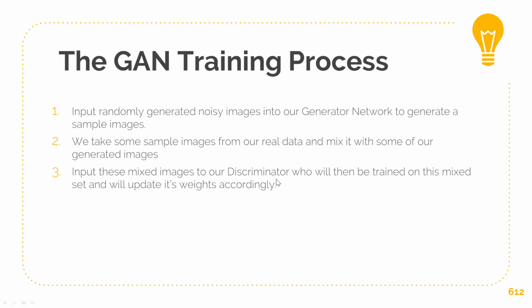So the discriminator receives these inputs, and the labels tell him what is real and what is fake. So he trains on this using those labels to update his weights accordingly. This is the part where he gets better at actually figuring out what is fake and what is not fake.